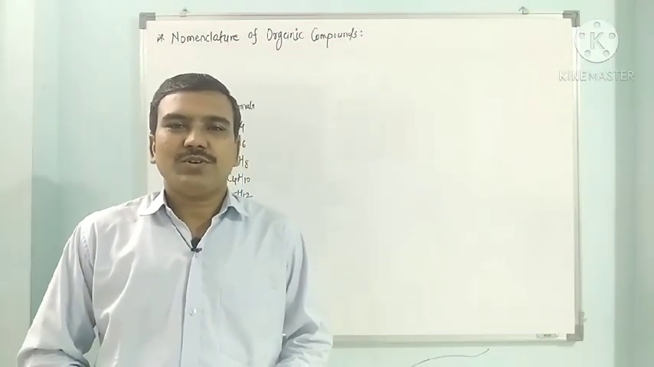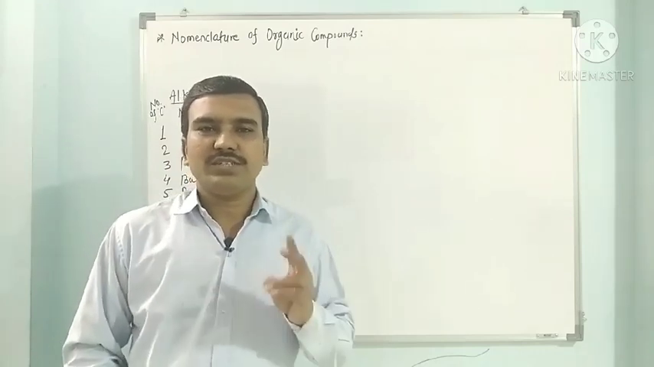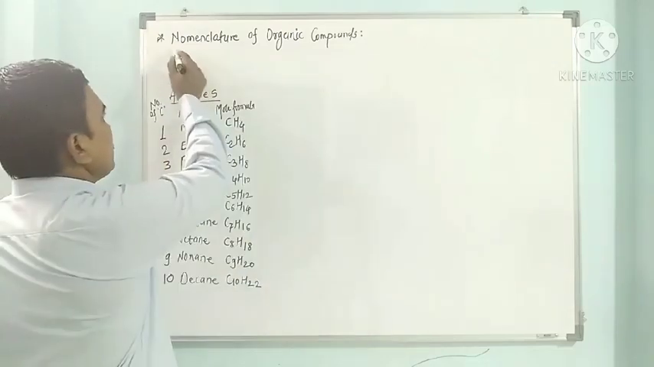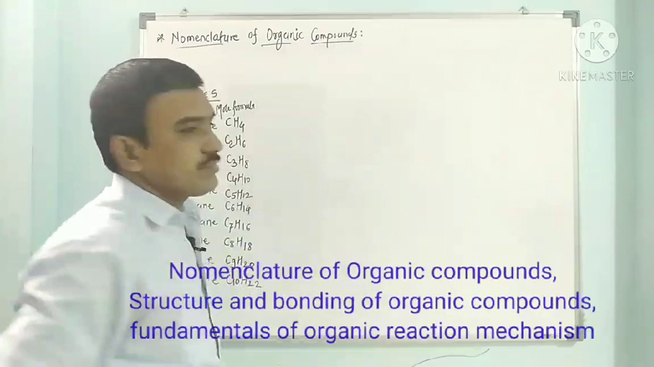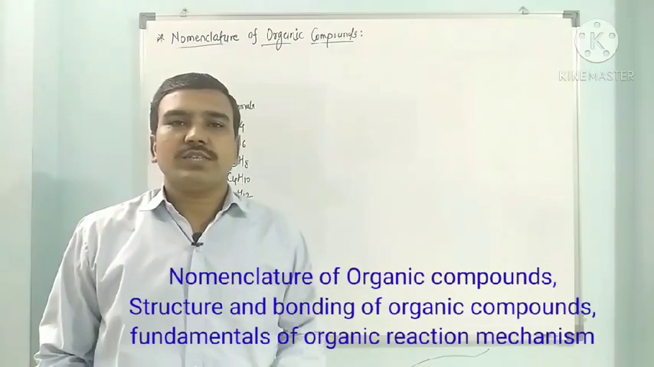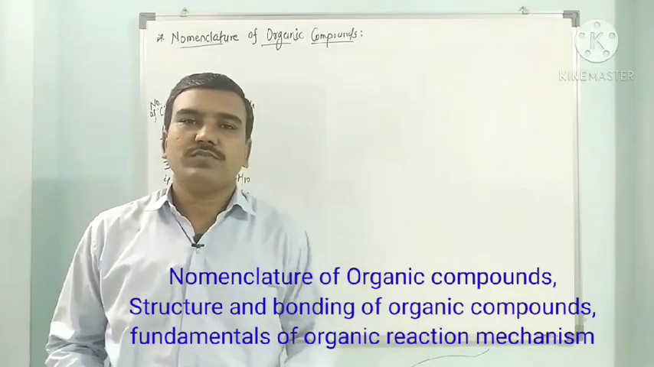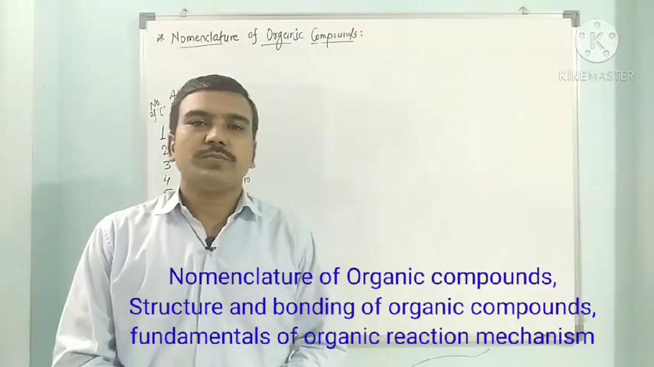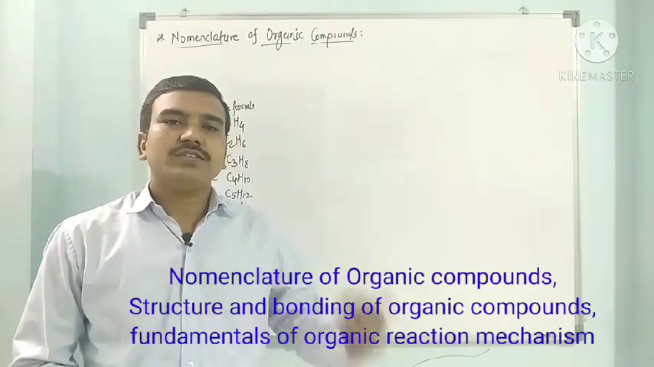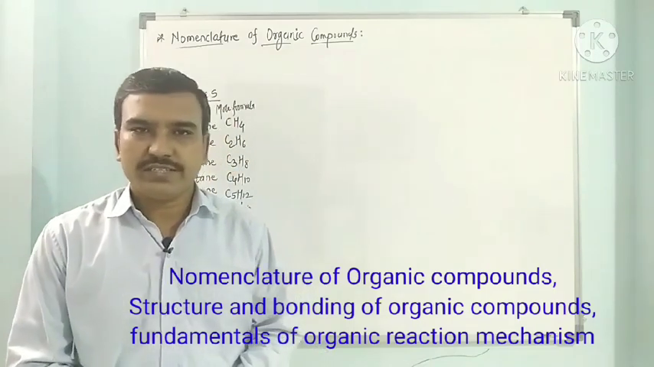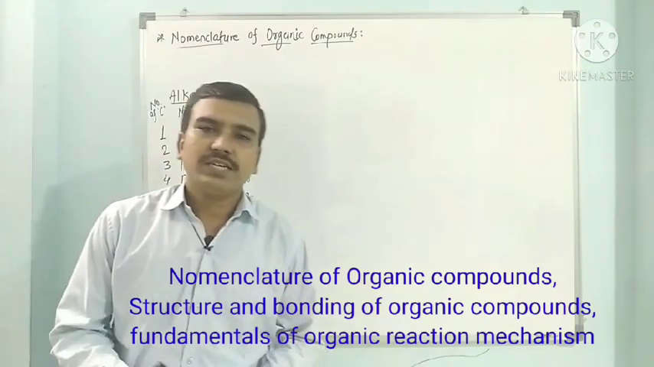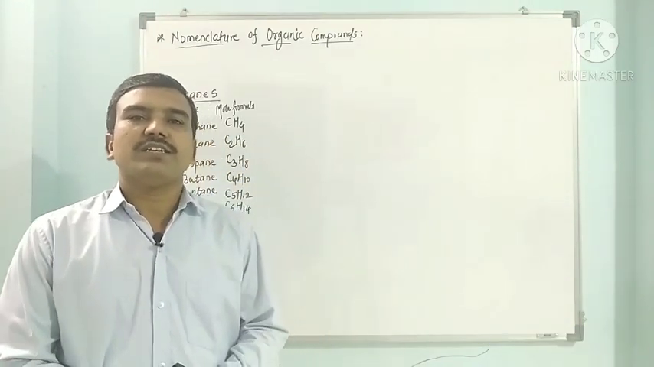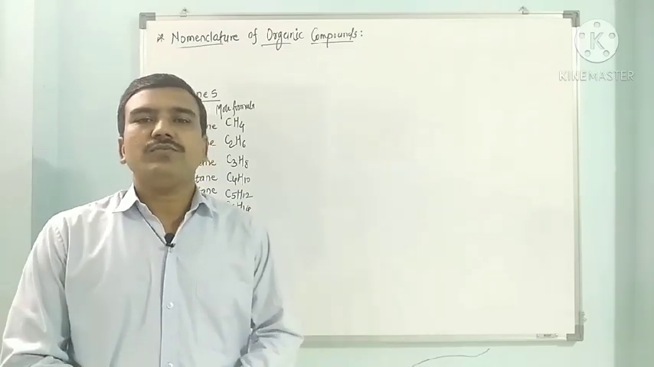I will teach you organic chemistry of paper 1, that is unit 3 of paper 1, in which we have to see 3 topics. Topic 1 is nomenclature of organic compounds. Second topic we have to discuss here, structure and bonding in organic compounds. Which are the bondings and which are the hybridizations are there in organic compounds, that we have to see in the second topic of unit 3. And in the third topic we have to see fundamentals of organic reaction mechanism. So which are the different types of intermediates are formed in organic reactions, which are the various effects are operated in organic reactions, that we have to discuss in third topic of this unit.